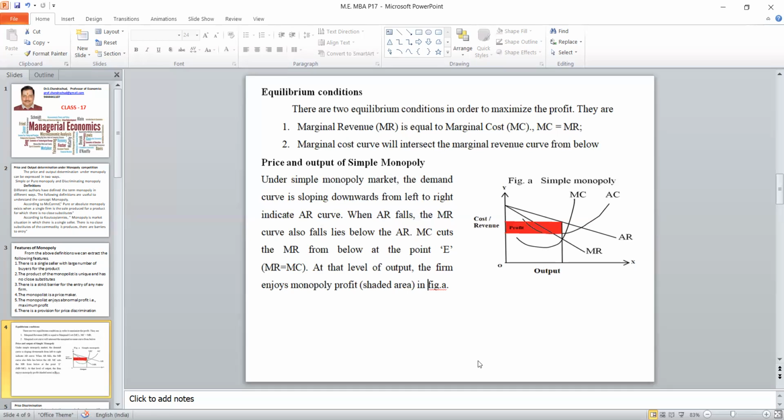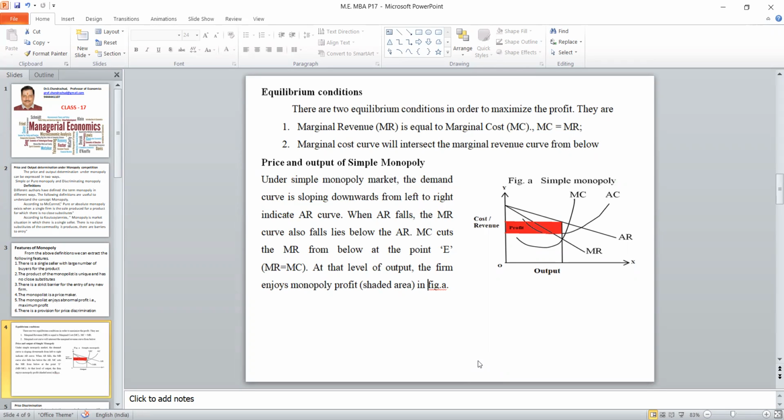For your sake, I'll repeat again. For price and output determination, output is measured on the x-axis, cost and price measured on the y-axis. The revenue function is a decreasing function. That is why the AR and MR are downward sloping. On MC, we have to mark the point at which MC cuts MR. From that particular point, draw one perpendicular line.